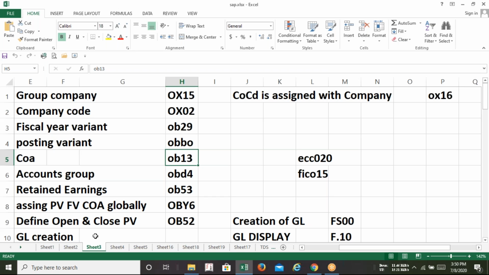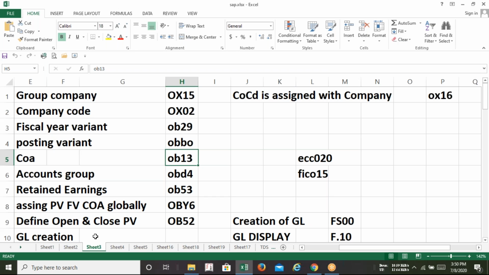It is nothing but the accounts head. All we have used till now in our accountancy, like cash account, bank account, customer account, vendor account, expenses account, income account, these are all treated as GL in SAP. So we'll be using customer GL, vendor GL, asset GL, expenses GL, something like that. And every general ledger account shall come under the chart of accounts. So the chart of accounts will contain all the general ledgers which we are going to create in our company code to record all the transactions.